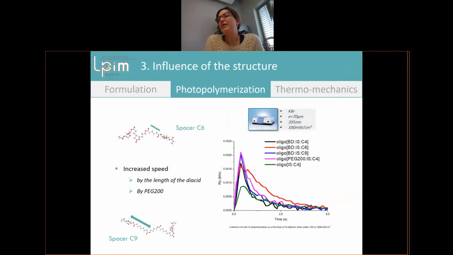Here we check if we have a good rate of polymerization. What we can see here too is that when we add the butanediol or the diacid chain, we have a better rate of polymerization. So we have an increase of speed with the length of the diacid, but also with the polyethylene glycol.